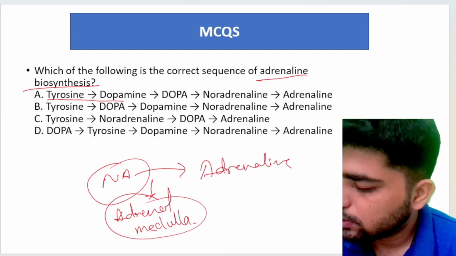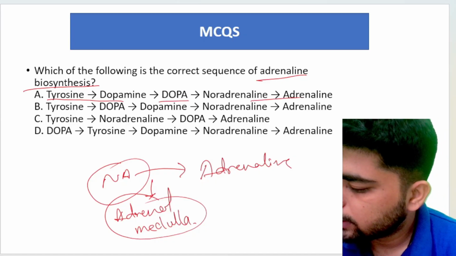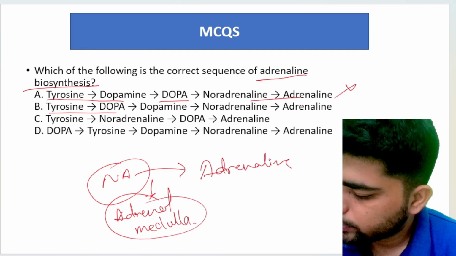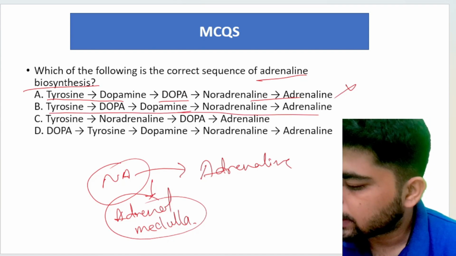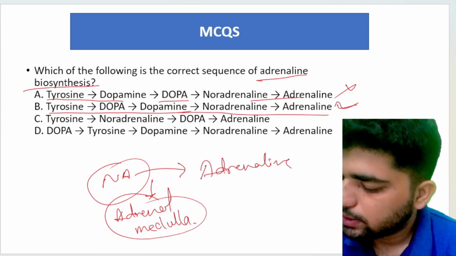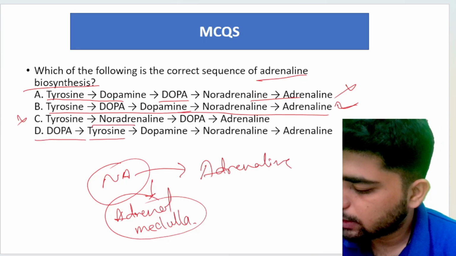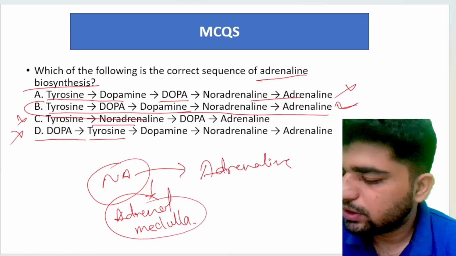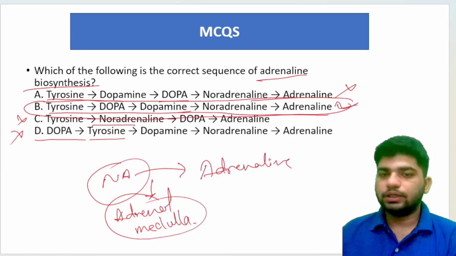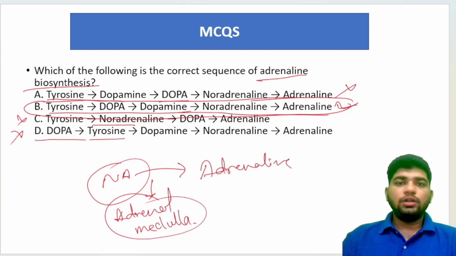Tyrosine, dopamine, dopa, noradrenaline, adrenaline? No. Tyrosine, dopa, dopamine, noradrenaline, adrenaline. Yes, this one is the right option. Tyrosine, noradrenaline, no. Dopamine, dopa, tyrosine, no. So B is the right answer: tyrosine, dopa, dopamine, noradrenaline, and adrenaline. All the enzymes which come into this part are also very important, guys.